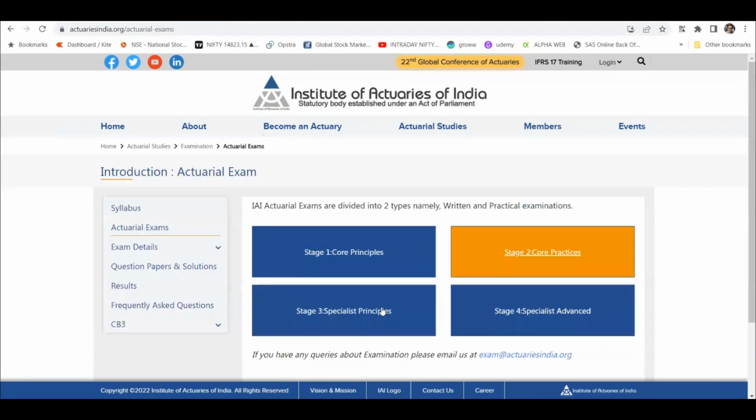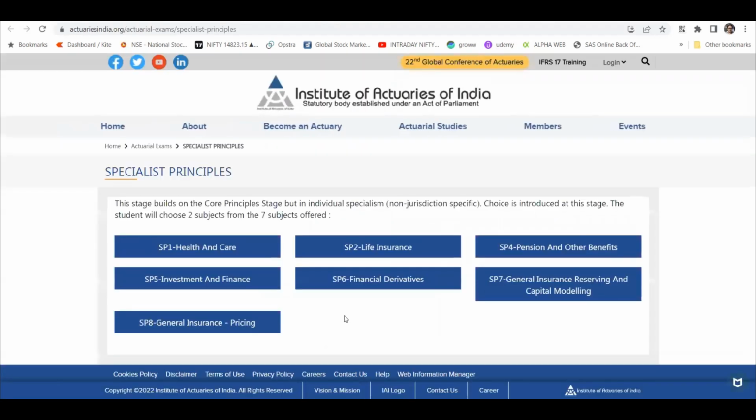Now in stage 3 or stage 4, you need to choose papers. So in stage 3, you have to clear 2 papers. I have cleared SP1 and SP2, and SP1 and SP2 are a lot more similar. There is also one paper, SP9, which right now the Institute of Actuaries of India does not conduct. But if you have cleared it from IFoA, they will give you the exemptions, right? So these are the papers that you need to clear, but only 2.